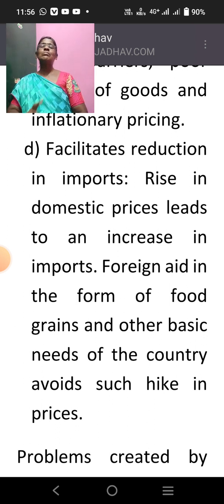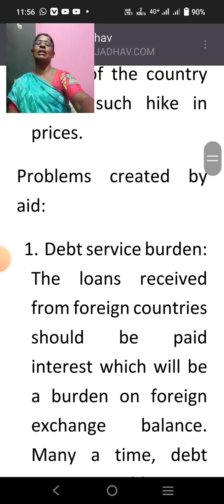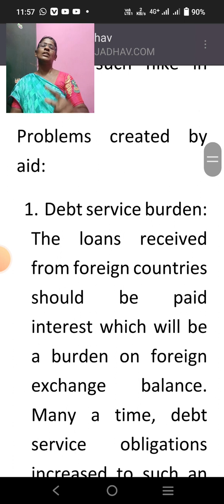But we have to remember, children, that foreign aid is not 100% safe. It is not 100% good. Of course, it is good. We need money. If somebody from a foreign country helps, that is well and good. But remember, there are certain problems also in foreign aid. So now let us see what are the problems created by aid. What are the problems that are possible when we receive aid?